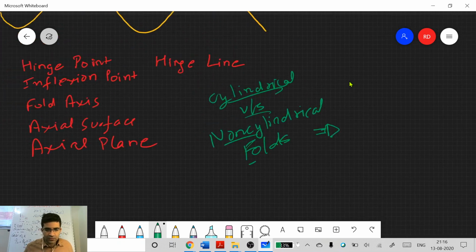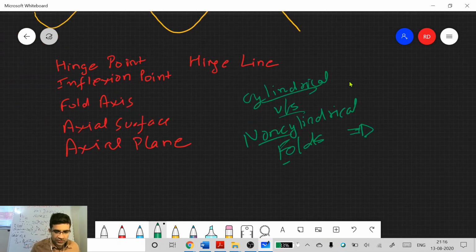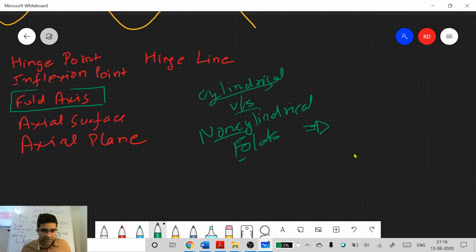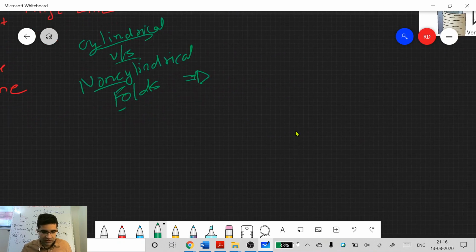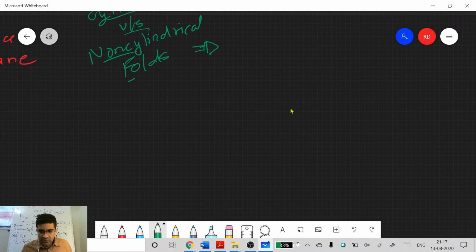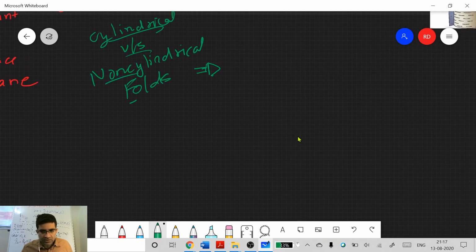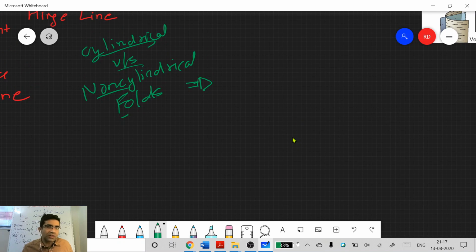Someone says the hinge line is straight or curved. I would say that is not the basic definition, that would be more a consequence of it.